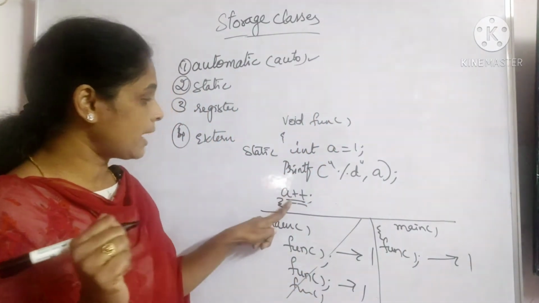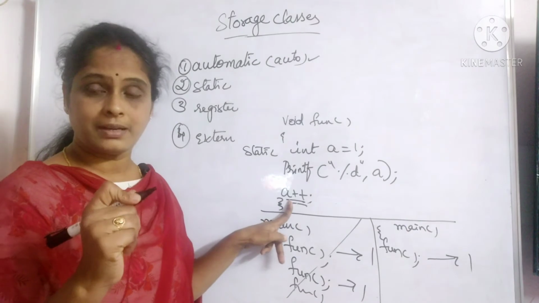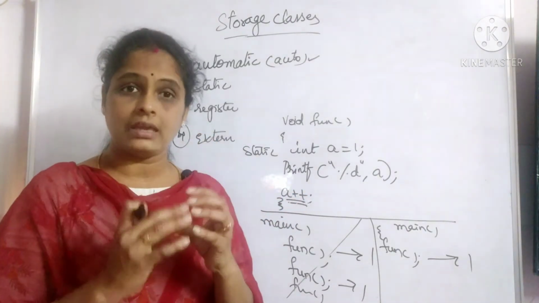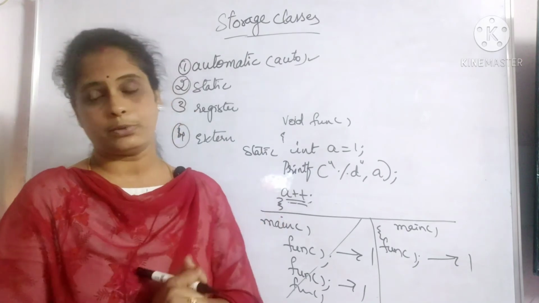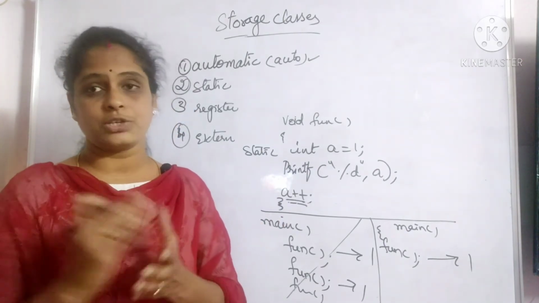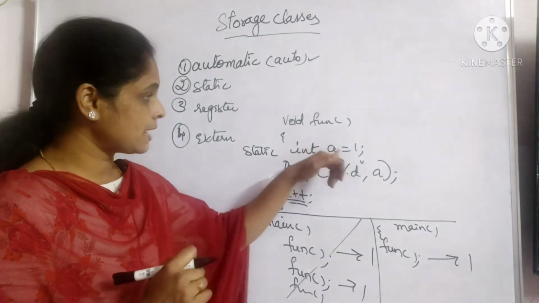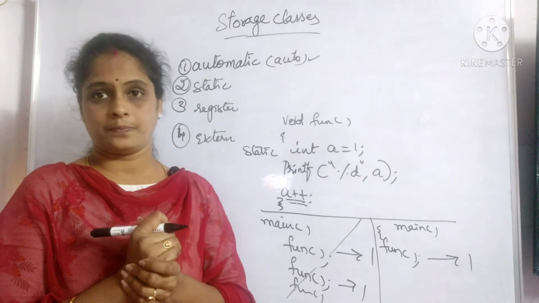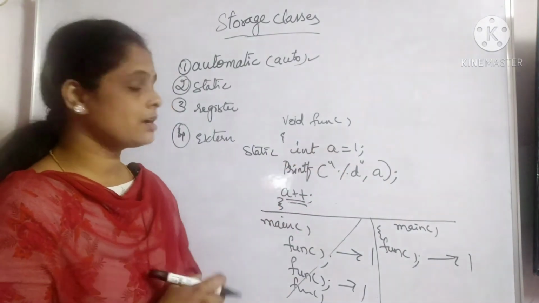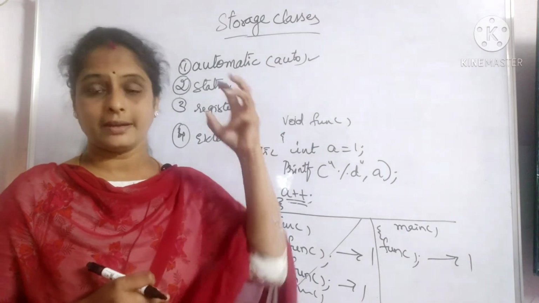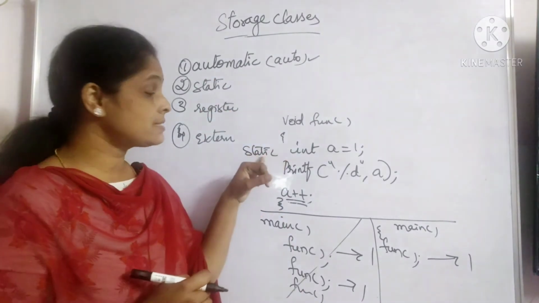Right? Then a has taken an increment. Now this value is going to remain in a till the completion of the program. That means this time the value 2 is held in a. So when I make a function call again, this time the value of a is not 1 but 2, because it is static now.